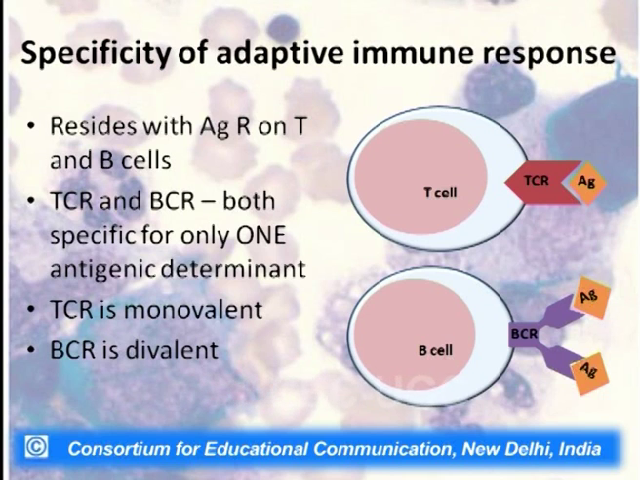which resides with the antigen receptors present on the T and B cells. Now, the TCR, that is the T cell receptor, and the B cell receptor are both specific for only one antigenic determinant or epitope. Therefore, the T cell receptor is monovalent, which binds to only one determinant present on the antigen. However, the BCR, that is the B cell receptor, is divalent, because you have two arms of the antibody which can recognize the same epitope, right. So, BCR is bivalent while TCR is monovalent.